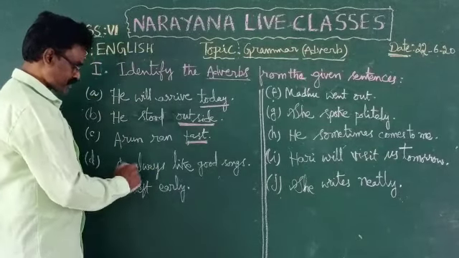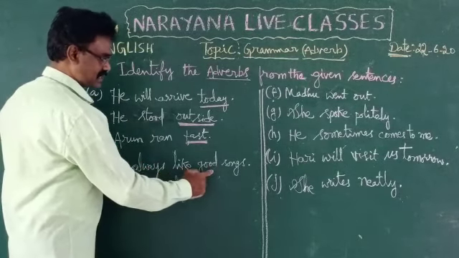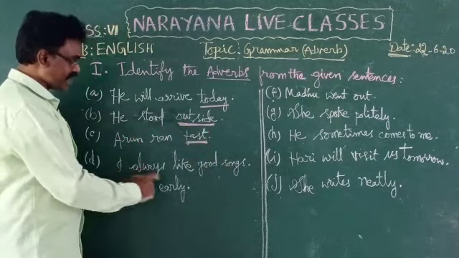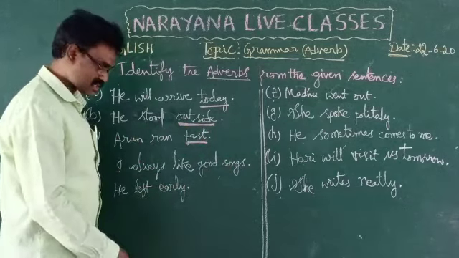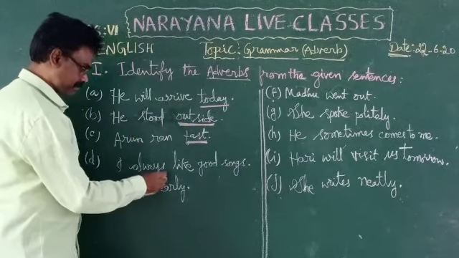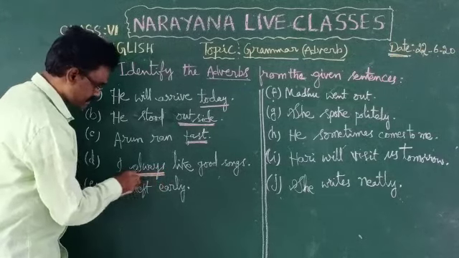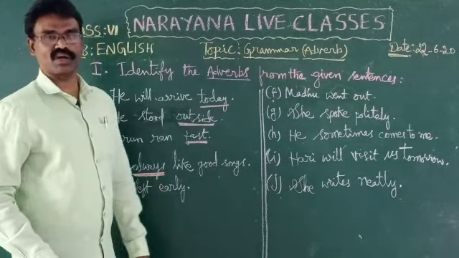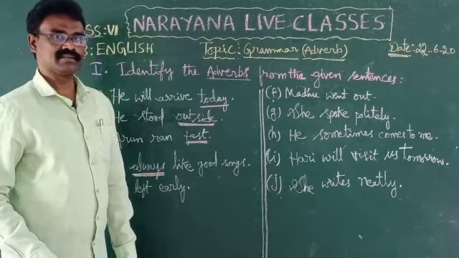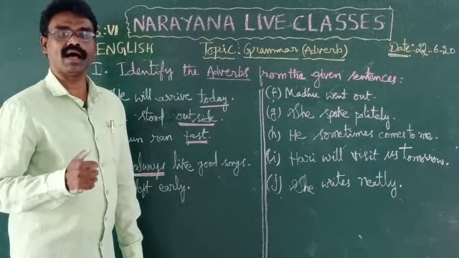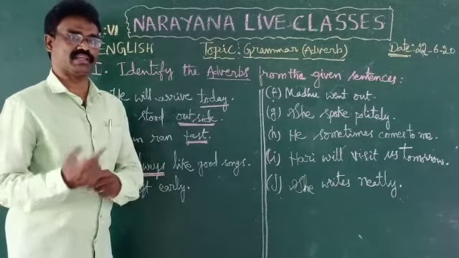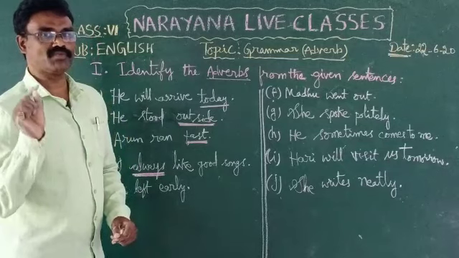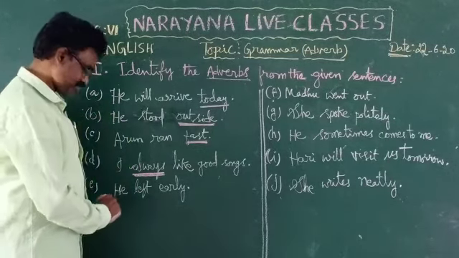Now D. I always like good songs. What is the adverb here? Always. What kind of adverb is this? How often do I like good songs? Always. So that is an adverb of frequency.